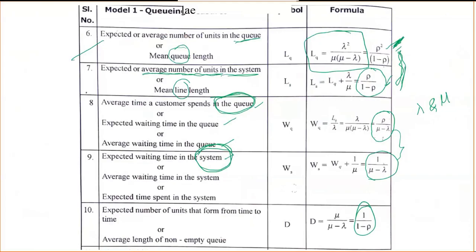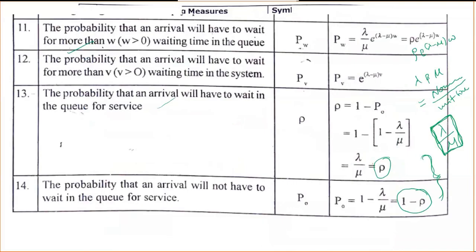Next, the sixth and seventh are compulsory, because they have not mentioned anything. The eighth and ninth you can also find, like the length of the non-empty queue. This is 6 to 10. Since they have not mentioned what they want, it is better to use the 5 to 6 formulas and find the answers. This is about the first problem.